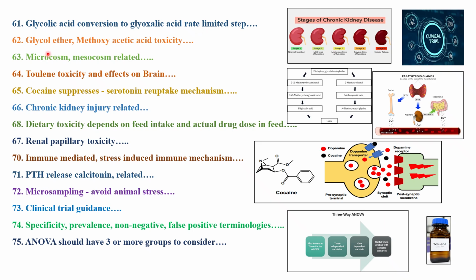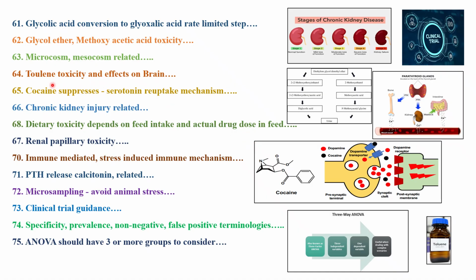Then another question is with respect to glycol ether, methoxyacetic acid. In the case of glycol ethers, diethylene glycol ether, again glycol toxicity, either DGME or EGME, is a favorite topic for the examiner. You need to remember the toxic metabolite which is formed and which is responsible for causing the toxicity, whether it is causing teratogenicity or kidney toxicity. And there are recent examples where these solvents, PEG solvents, led to withdrawals of certain cough syrups from the market. You need to remember those cases.